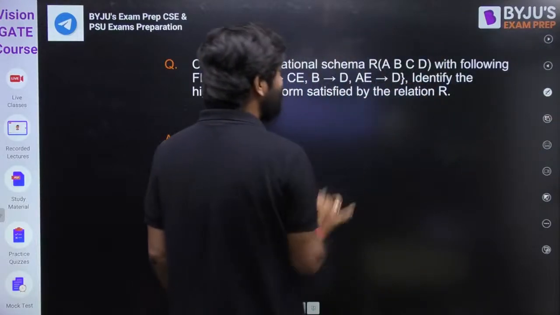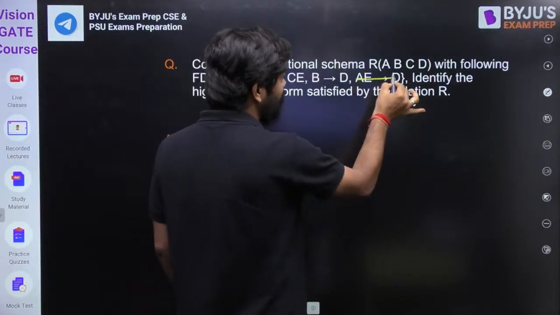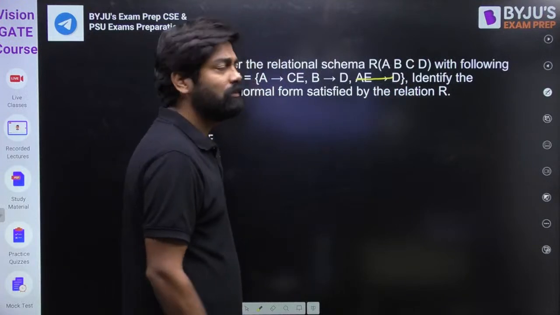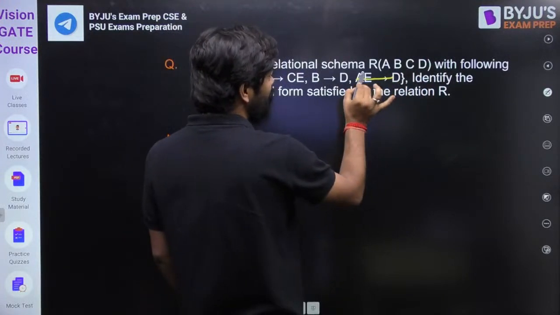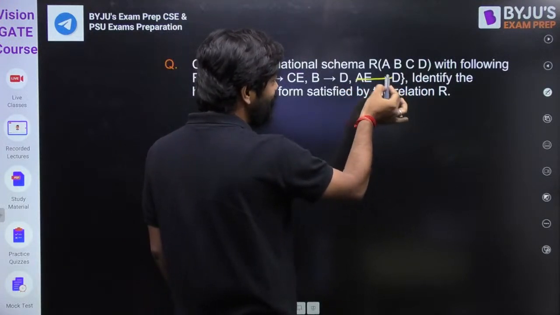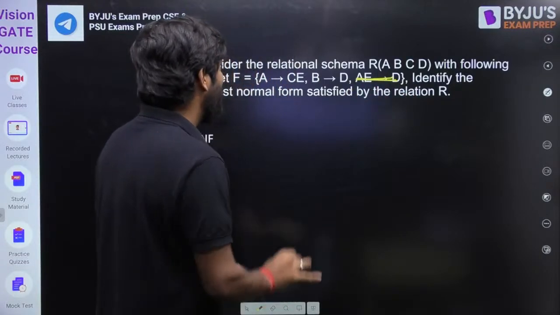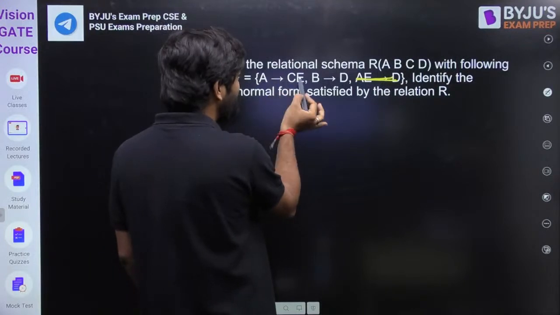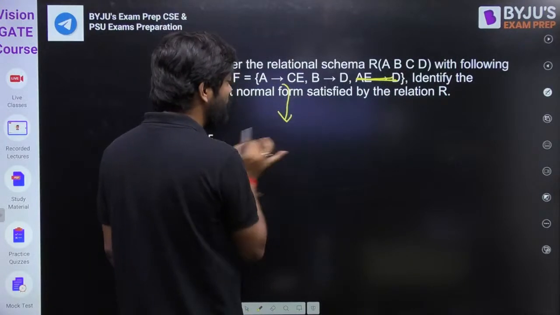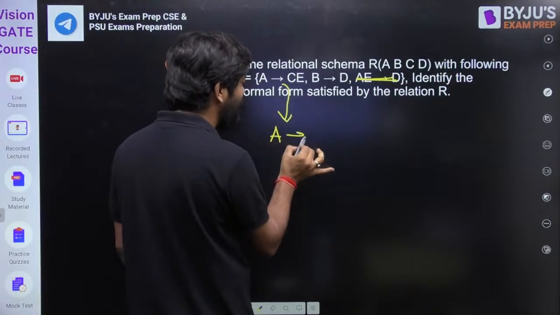Okay, so no E is here. So this FD is irrelevant to us, because no E is here. From AE we are determining D, so this FD is irrelevant to us. And A goes to CE, so this is a single value non-trivial FD. So I can write here A goes to C.